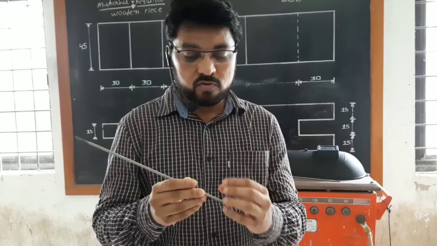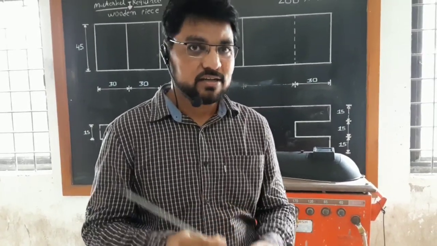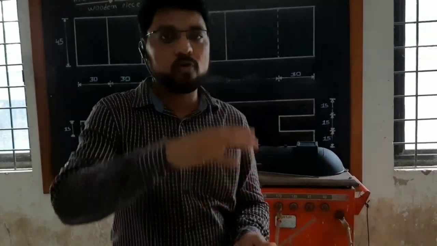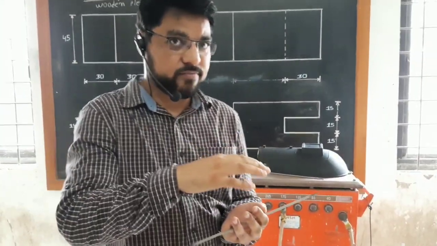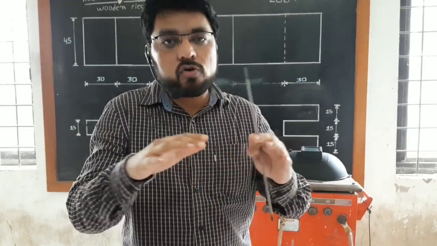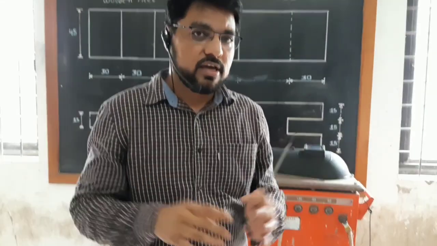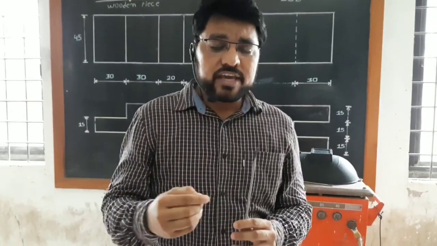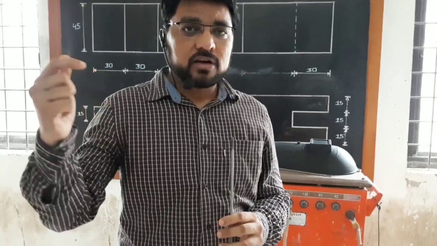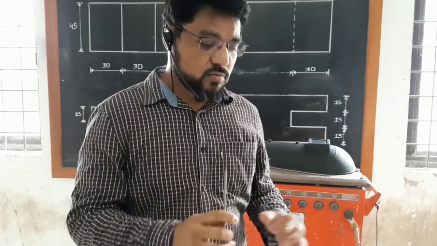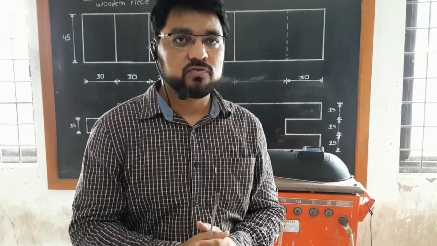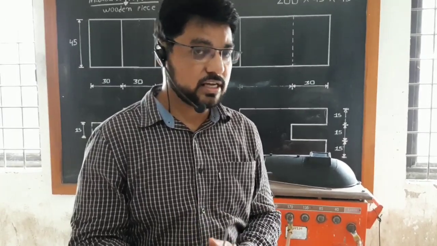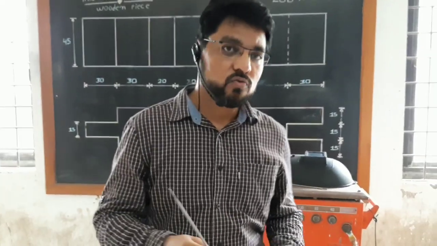The molten form of this coating is called the slag. The slag density is lower than the base material density, so it will float during the welding, and it will cover the whole area of welding. So what will be the benefit of that? We can avoid the contact of atmospheric oxygen to the molten weld puddle, so we can reduce the further oxidation. If we reduce the further oxidation, then we can increase the strength of the welding joint.